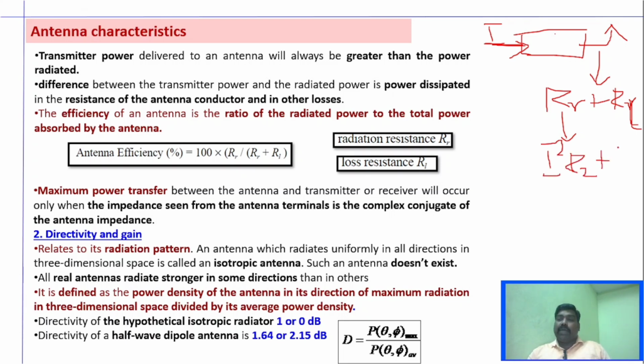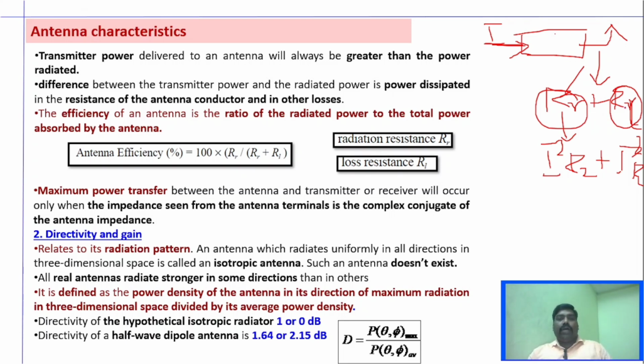Similarly, this loss is nothing but loss due to mismatch, and the power getting wasted. This is the useful power that is radiated, and this is power lost by the antenna. So this will be represented as I square RL. This is called radiation resistance and this is called loss resistance. If the radiated power is more, then the antenna is capable of radiating more power, and obviously the loss resistance has to be very less, right?